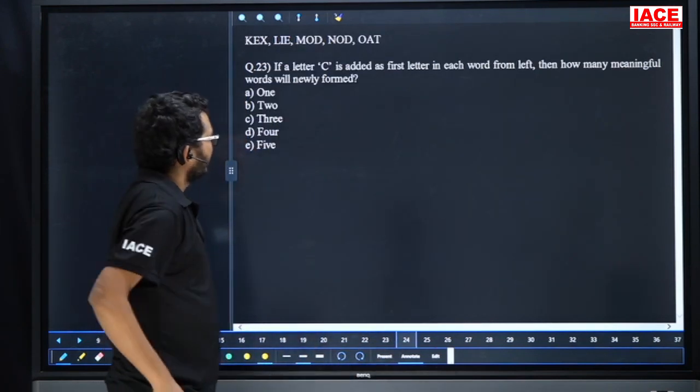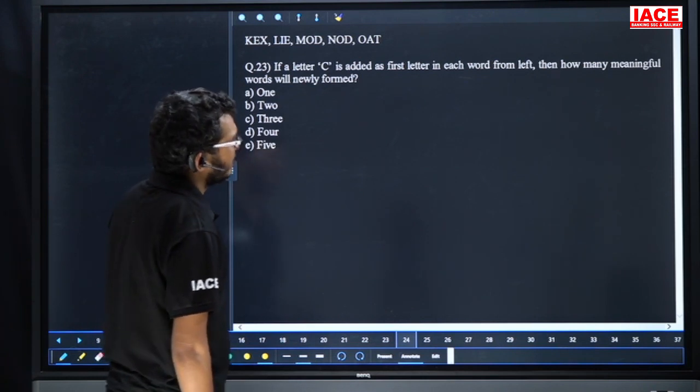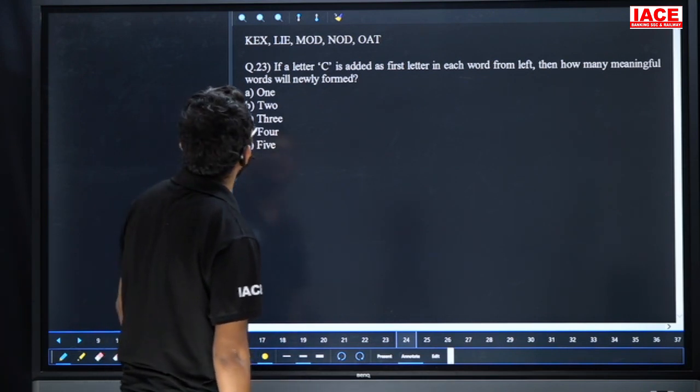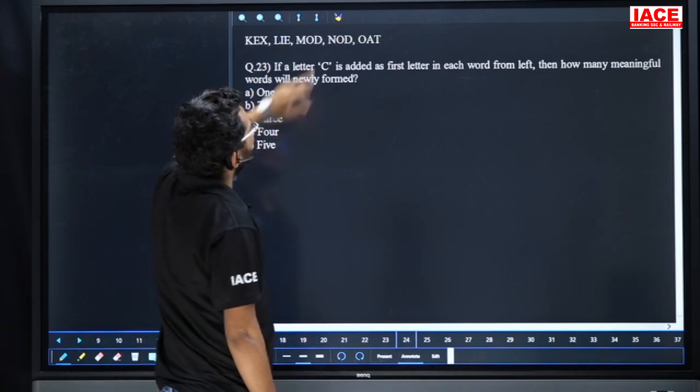Question number 23. If the letter C is added as the first letter in each word from the left-hand side, how many meaningful words can be newly formed? CKX, it is not a meaningful word. CLIA, no.